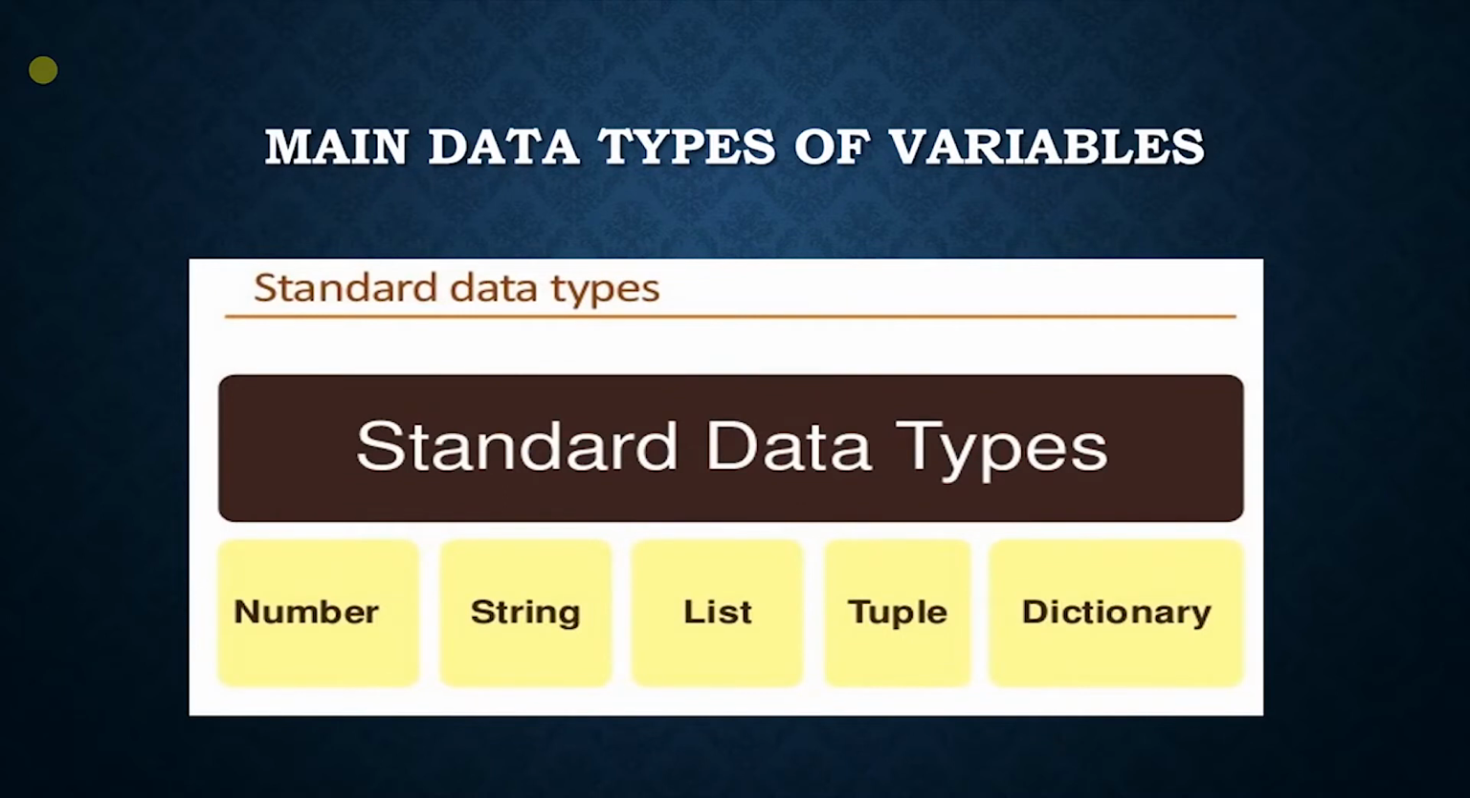Now there are 5 different standard data types in Python. They are numbers or integers, strings, list, tuples, and dictionaries. These are the 5 main standard data types of Python. Now in our first few sections, we'll be mainly dealing with numbers and strings. We will move on to lists, tuples, and dictionaries later in the course. So for now, we will deal with numbers, that is integers, or strings.